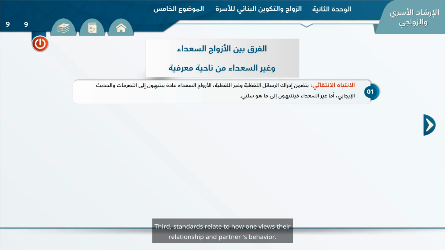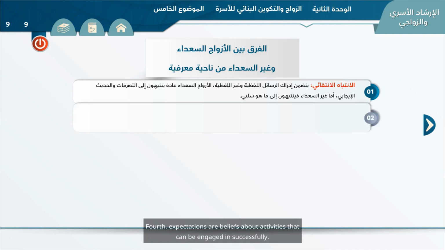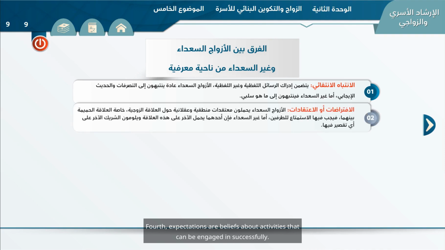Third, standards relate to how one views their relationship and partner's behavior. Happy couples have positive standards. Fourth, expectations are beliefs about activities that can be engaged in successfully.